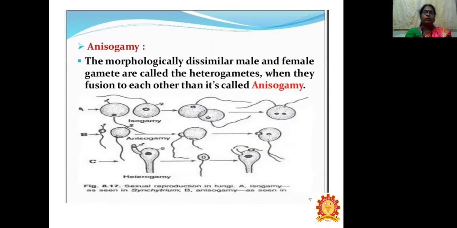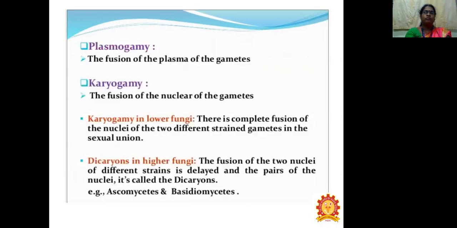Anisogamy: morphologically dissimilar male and female gametes are called heterogametes, and when they fuse together it is called anisogamy. Plasmogamy is the fusion of the plasma of gametes. The fusion of the nuclei of the gametes is called karyogamy.